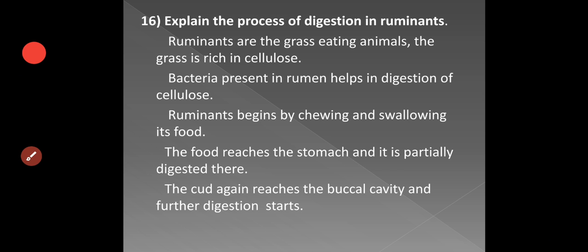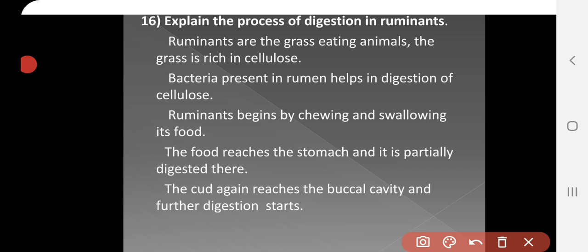The next question, explain the process of digestion in ruminants. Ruminants are grass-eating animals. The grass is rich in cellulose. So bacteria present in the rumen, which is a part of the stomach in ruminants, help in the digestion of the cellulose. Ruminants begin by chewing and swallowing their food.